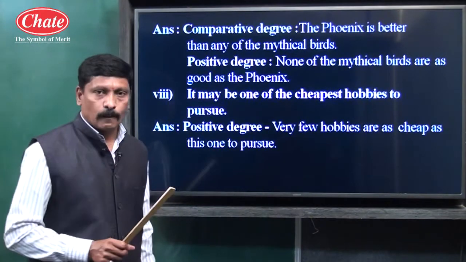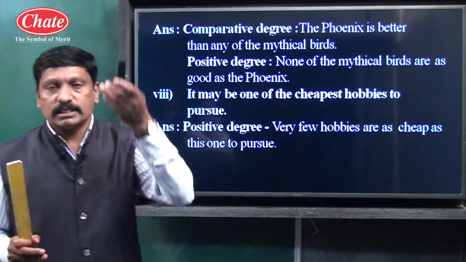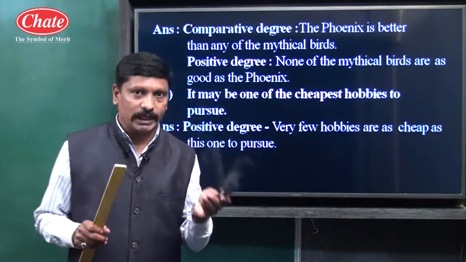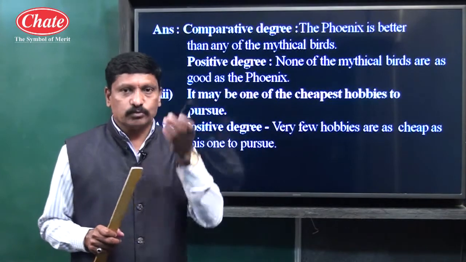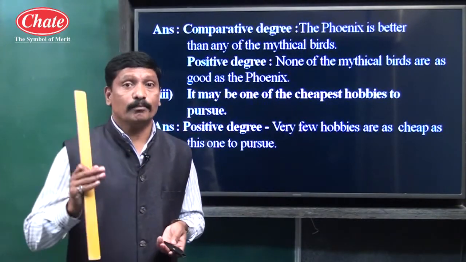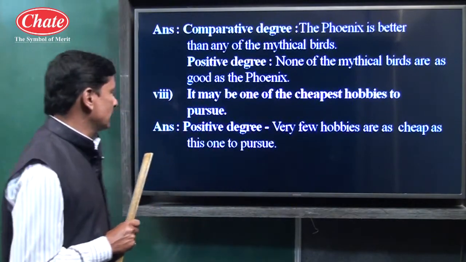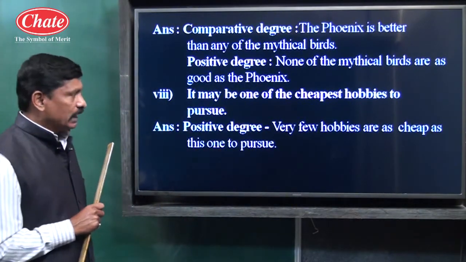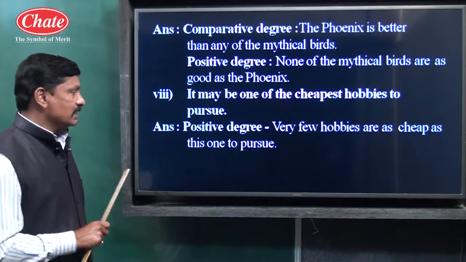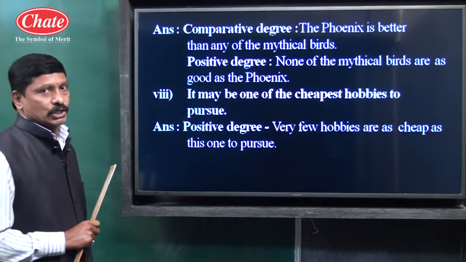And we know, children, when one is compared with many, for positive we have to use "very few" and the positive form of the adjective, and for comparative we have to use "than many other". So, children, positive degree: very few hobbies are as cheap as this one to pursue.